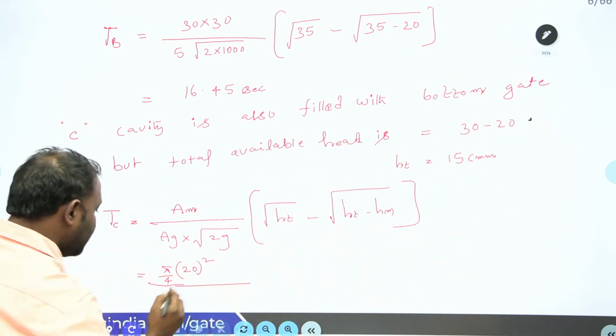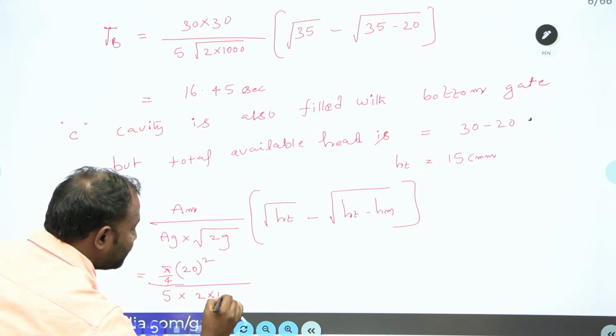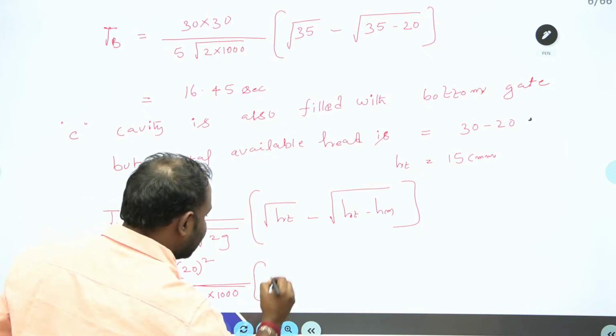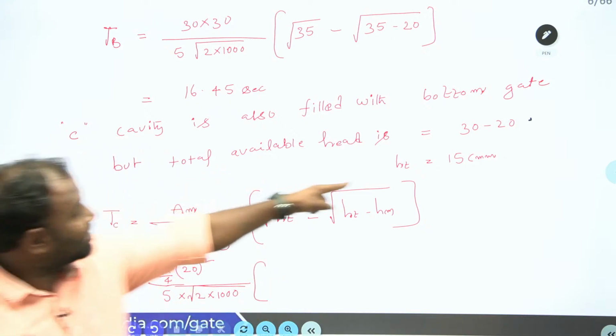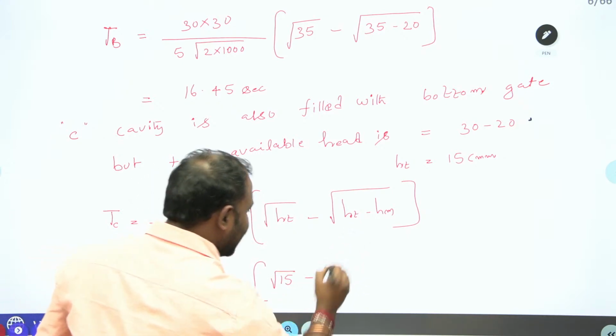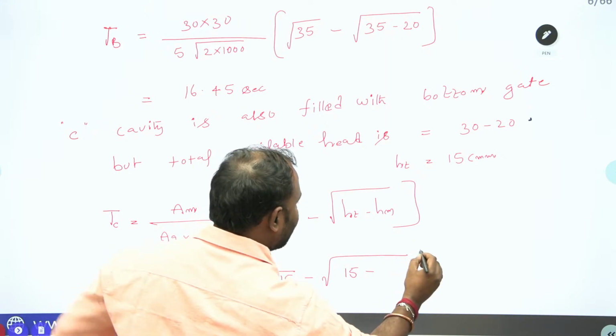AG is again 5 into 2 into 1000 under root, into HT. HT we have calculated, HT is 15 centimeter. So under root 15 minus HT is also 15. So minus, what is HM?